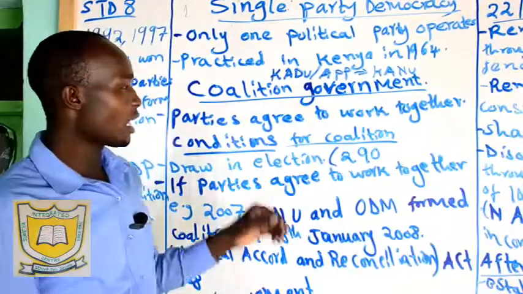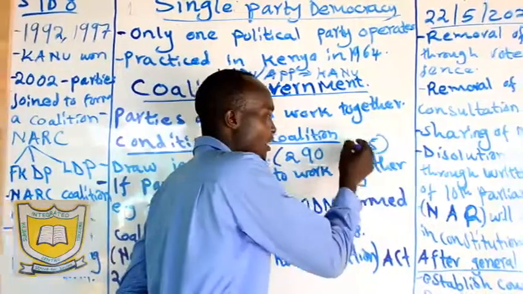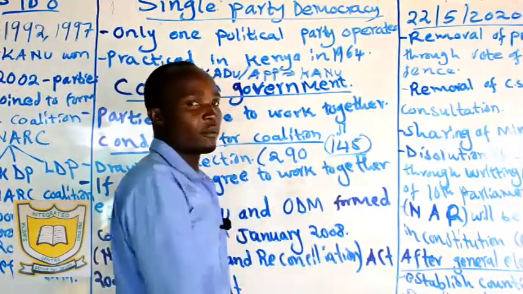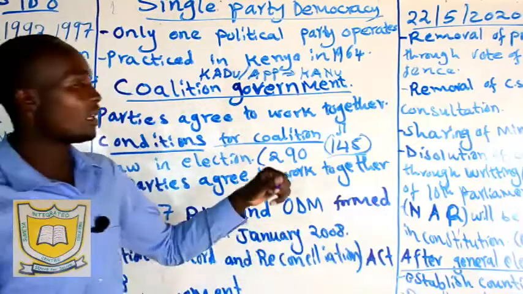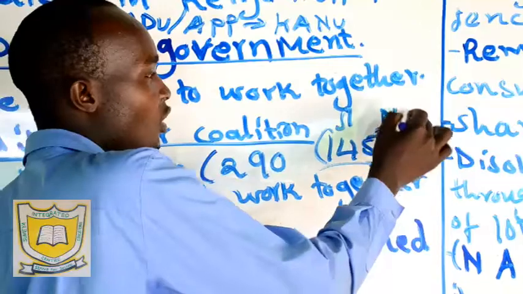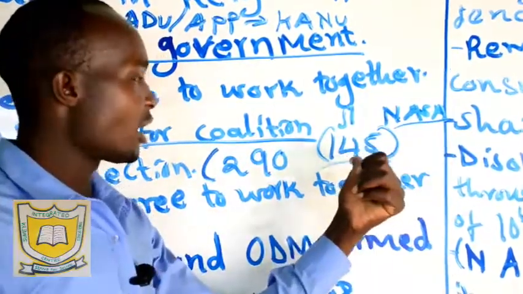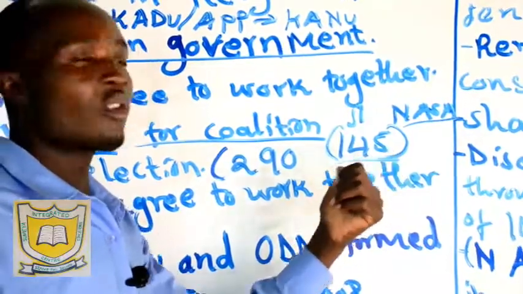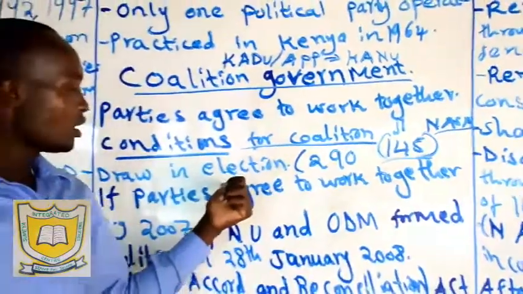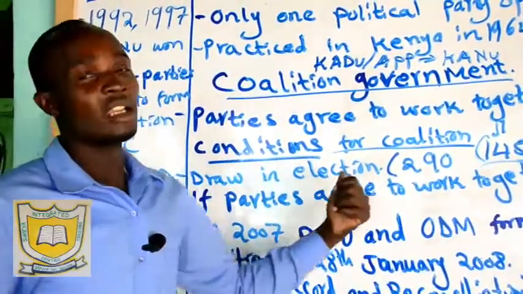Now, if it happened that we have 145 each, let us say Jubilee got 145 representation in the National Assembly, and NASA also got the same representation, then it means no one has won. So it leads to formation of a coalition government because no one has won. That's what we call a draw in election.